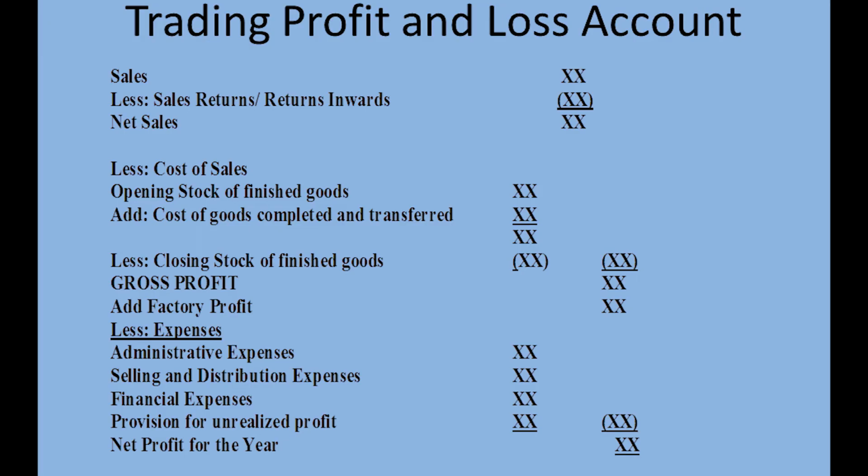We also list all the expenses. The expenses that we bring to the trading account are going to be the administrative expenses, such as staff salaries, office printing, office lighting. We're also going to look at selling and distribution costs, like depreciation of motor vehicles that are used in selling, salesmen salaries, commissions, advertising. We're also going to look at financial expenses such as bank charges, interest on loans. These are the ones we're going to include here. All the expenses that relate to administration, selling, finance, distribution, and so on.